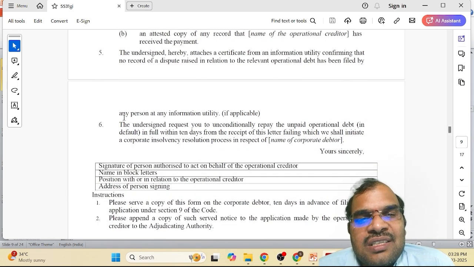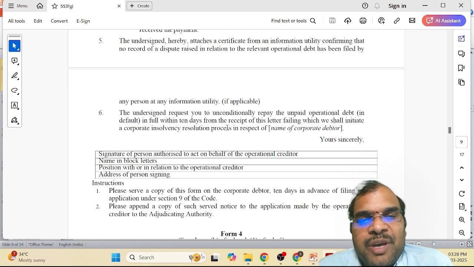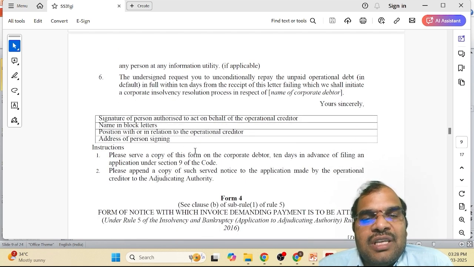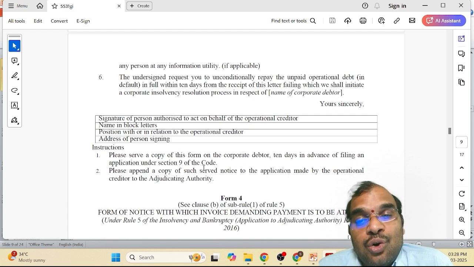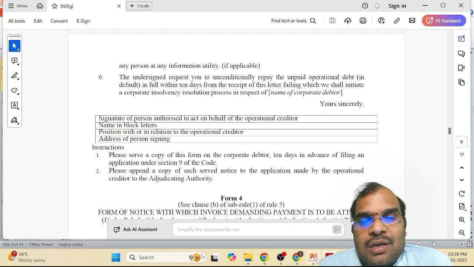The undersigned requests you to unconditionally repay the unpaid operational debt in default in full within 10 days. So you are asking the corporate debtor to make the payment within 10 days, in full. So in this form, that is Form number 3, you are going to make an application. So you are going to give the notice to the corporate debtor.